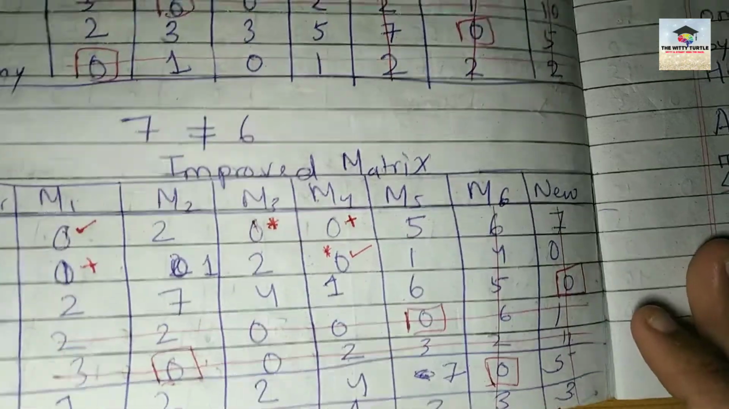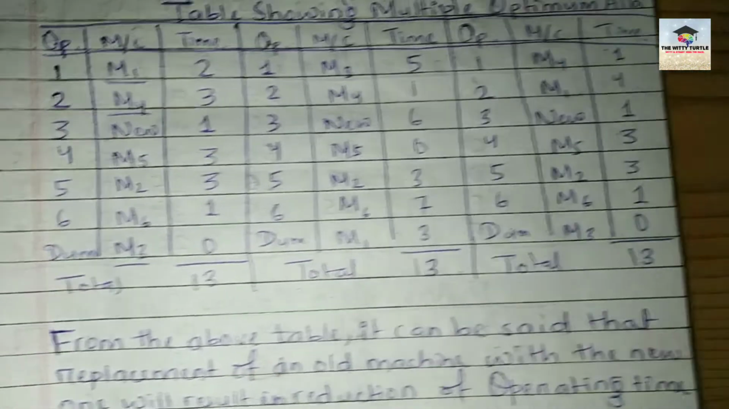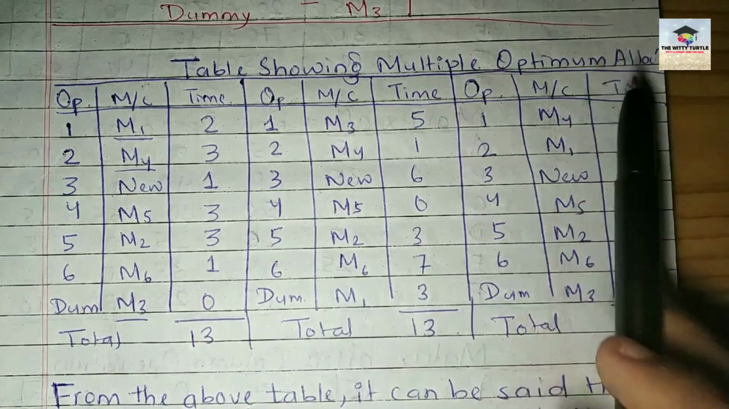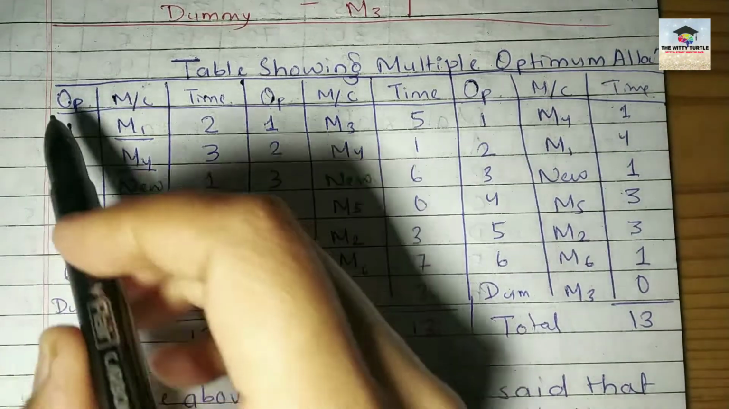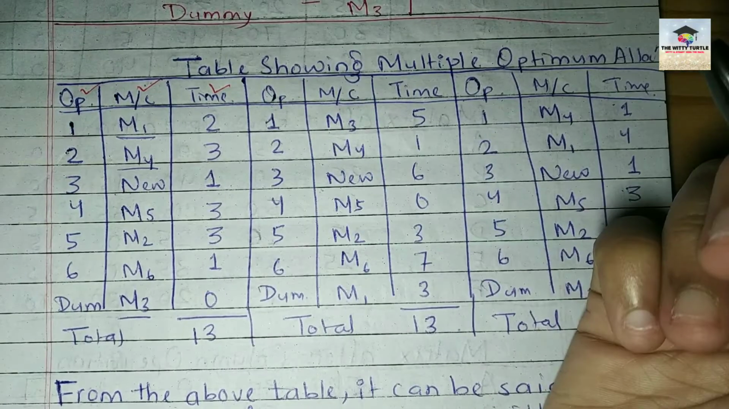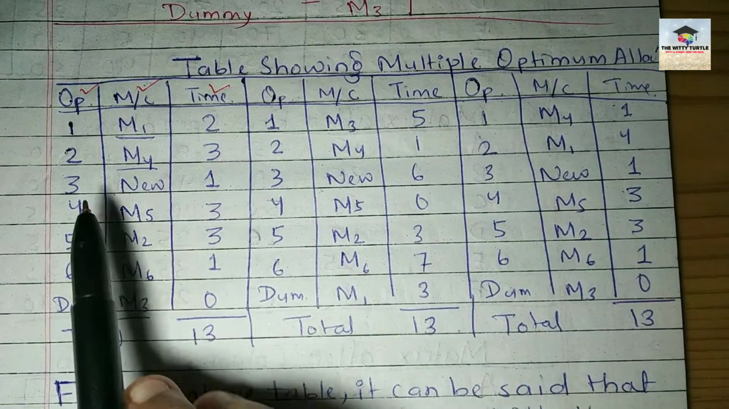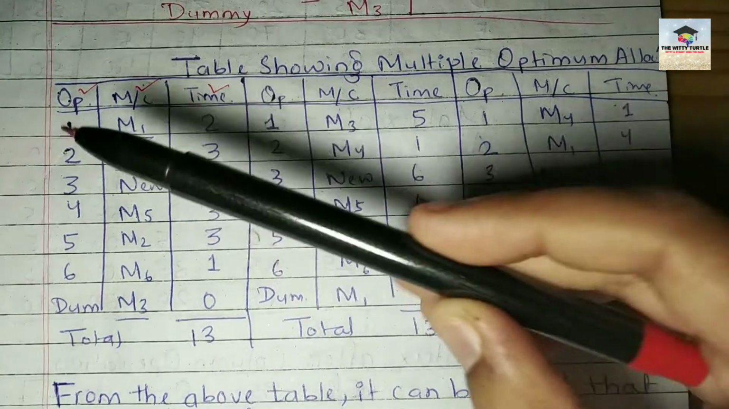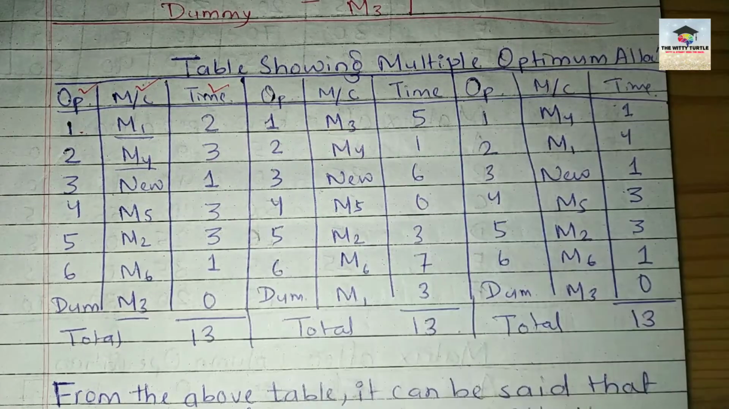So, in your book, they have shown all the three solutions. So, I'm also gonna make you understand all the three optimum allocations. Right? So, now you have to make a table where you have operator numbers, then you have machines, then you have total time required, and you have to do the same for 3 times. Okay? Now write operator number 1 to dummy.